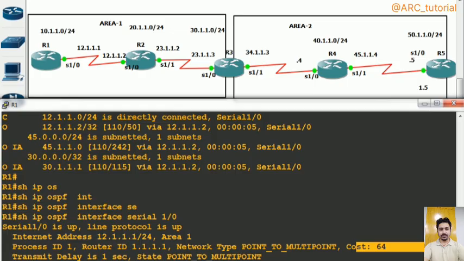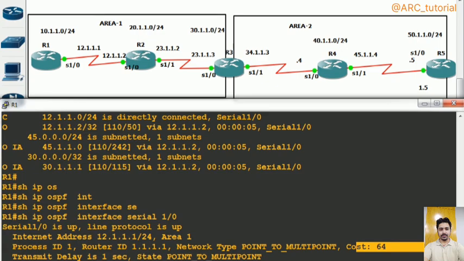So in case you have configured your neighbor statically, then you can also change the cost on a per-neighbor basis. You know why this option is there? Because it might be possible that on a single interface you have multiple neighbors, but you want to modify the cost only for a specific neighbor, not for all neighbors. Because if you change the cost of the interface, then it will be effective for all neighbors.